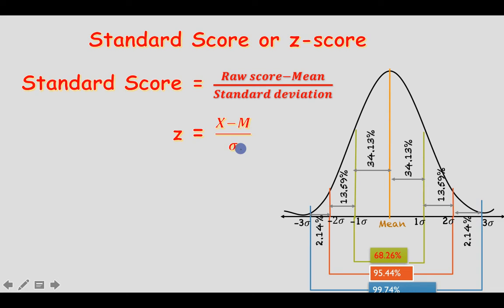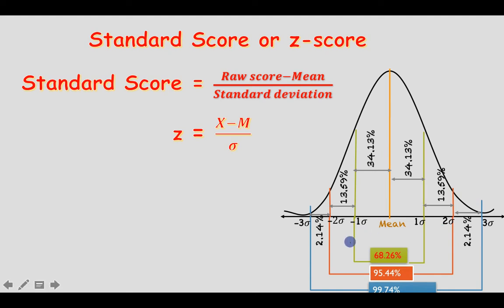As you know, in the normal probability curve, how much percentage lies between the two standard deviations, we write this normal probability curve in terms of the standard deviations.